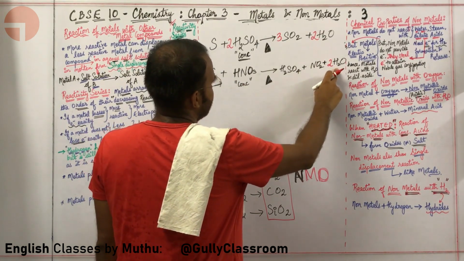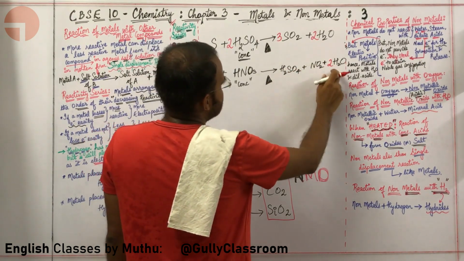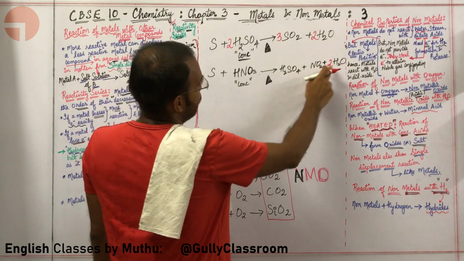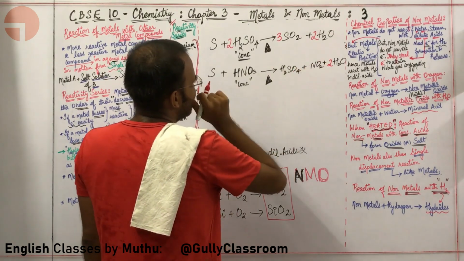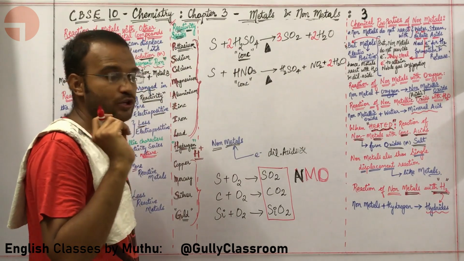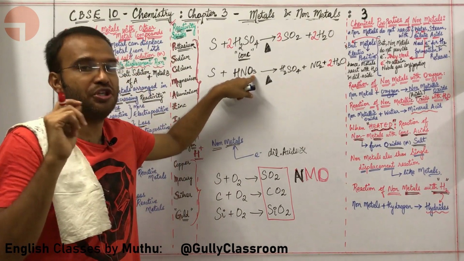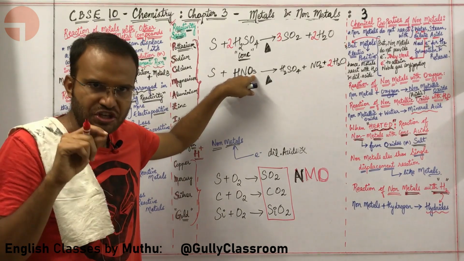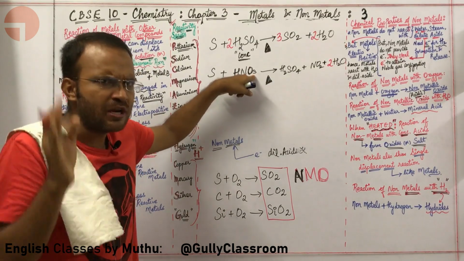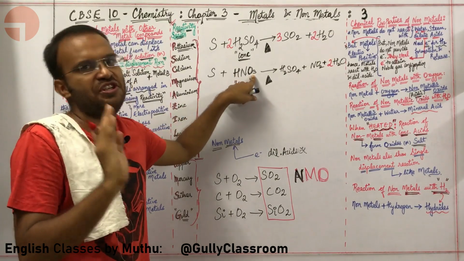Here there is 4 hydrogen. Here there is another 2 more hydrogen. So at least there is how many hydrogen? 4 plus 2, 6 hydrogen. So I want to put an even number here. Let me tell you, I want to put an even number here because I want to convert oxygen into even numbers. Oxygen is easily balanced in even numbers. Remember this point clearly. Oxygen is easily balanced in even numbers.